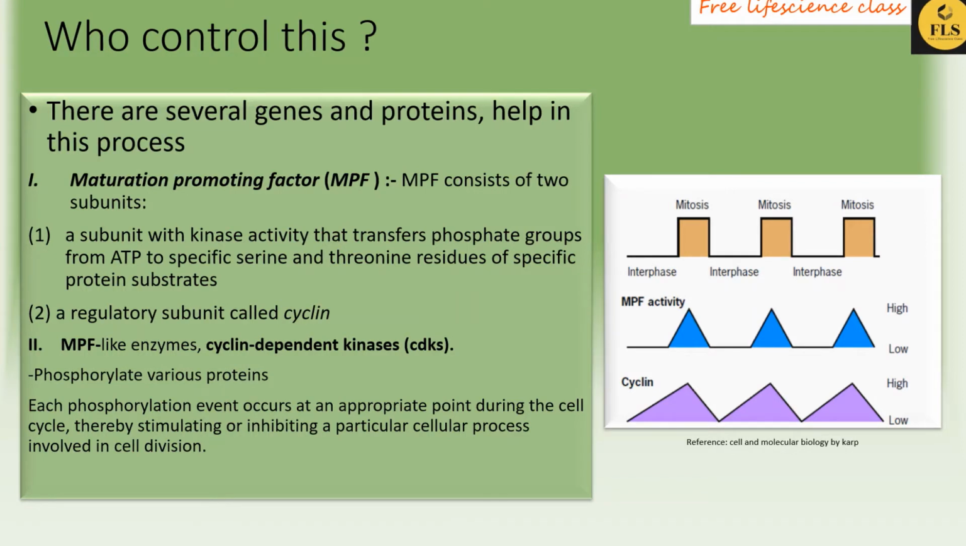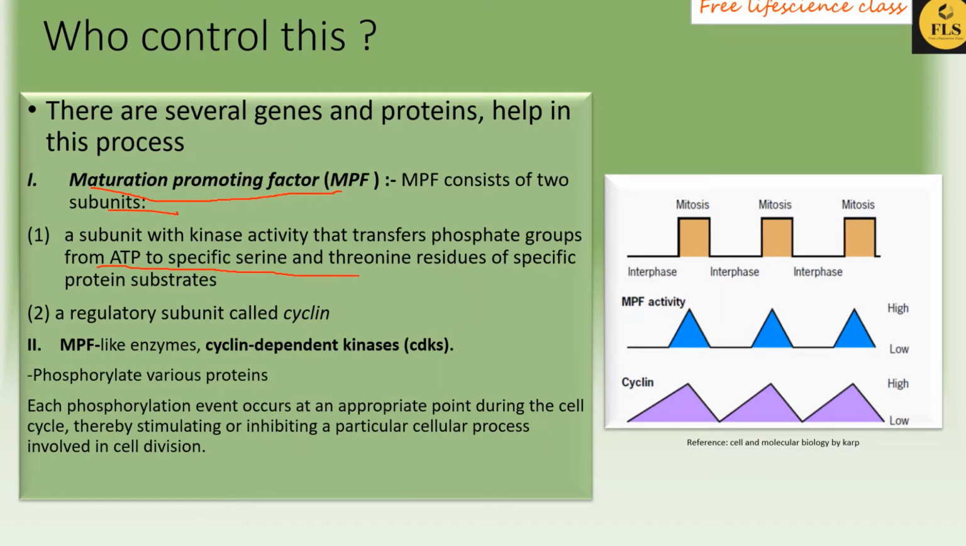So who controls the checkpoints? There are certain genes and proteins which help in the control of the cell cycle, and one of the major enzymes is maturation promoting factor, otherwise known as MPF. It consists of two subunits, one with kinase activity. You know the property of a kinase enzyme: they transfer phosphate groups from ATP to specific serine and threonine residues.